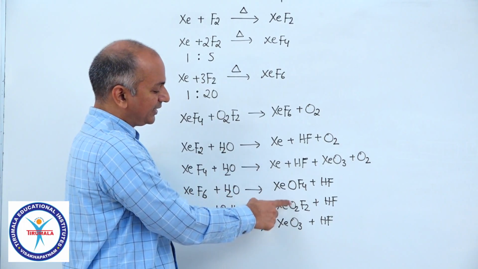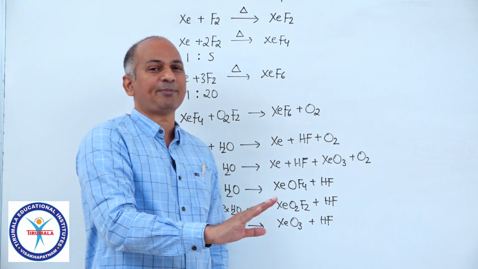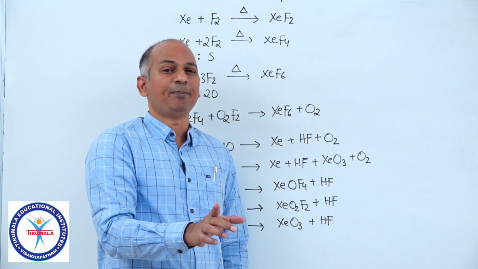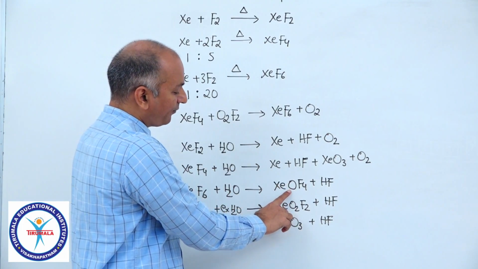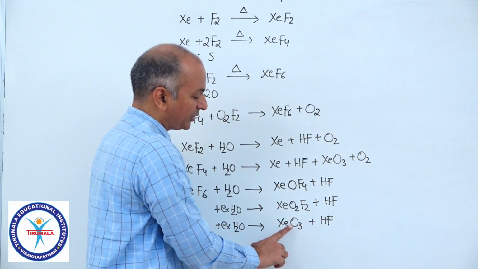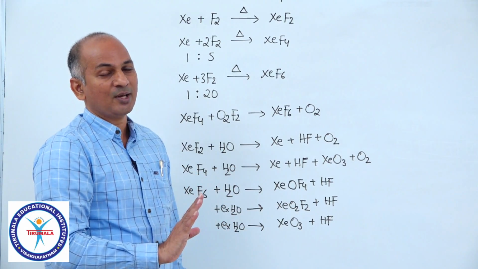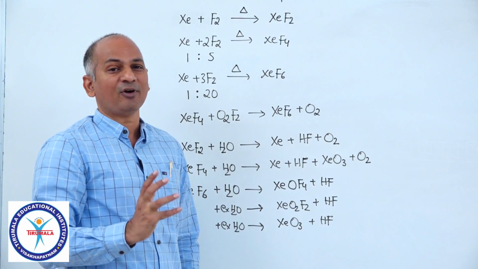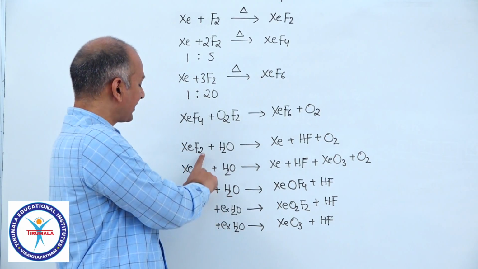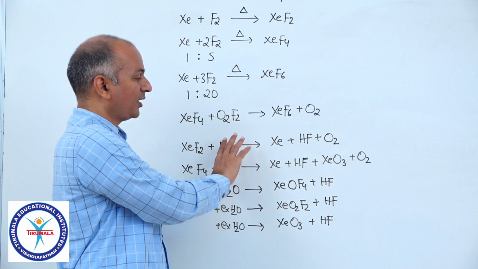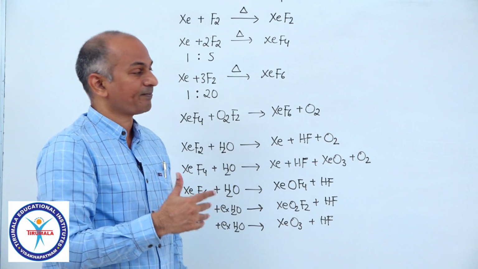In all these 3 cases we have pi bonds, and that pi bond is a p pi d pi bond, in XeOF4, XeO2F2 and XeO3. So only XeF6 is following the trend. It is behaving like other halides. But in the case of XeF2 and XeF4, the hydrolysis reactions are actually redox reactions.